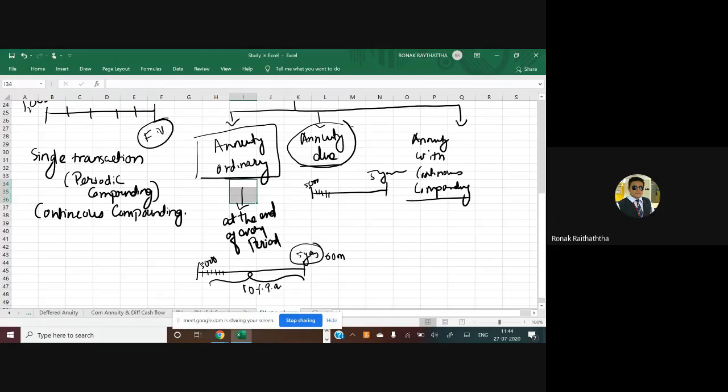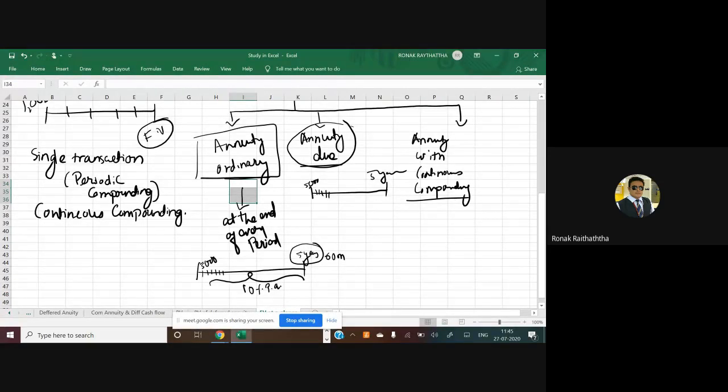Sir, the number of periods are not given to us. Then what we will do? They have said that continuously you will have to do the compounding. Now, what do we understand by continuous? Continuous means you have to compound every single day, every hour, every minute, every second.